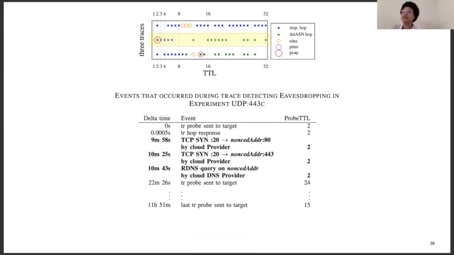In particular, at around 10 minutes, a cloud provider sent 2 SYN packets to port 80 of the nonce address, and a cloud DNS provider performed a reverse lookup on the nonce address. Thus, Noise can detect some monitoring, can isolate its candidate location in the router level internet topology, and can ultimately show that information about traffic is being shared with third parties.